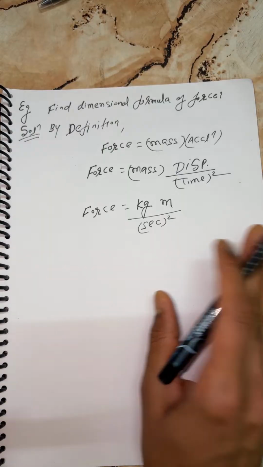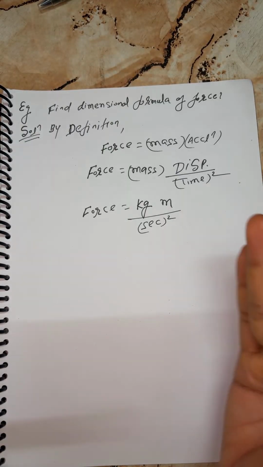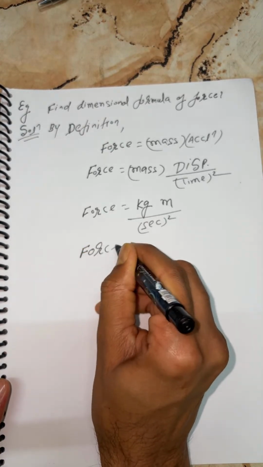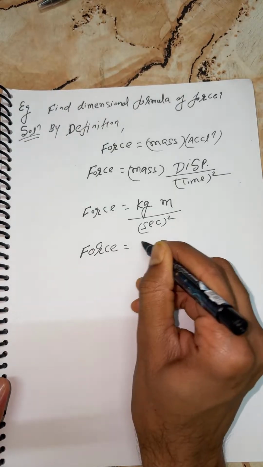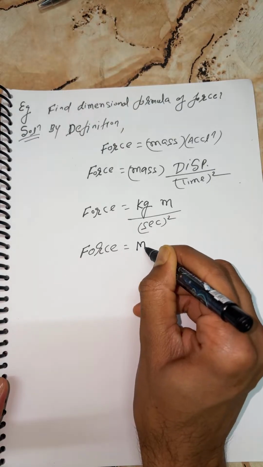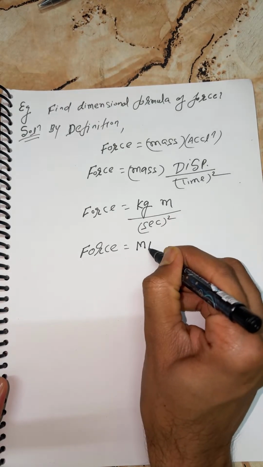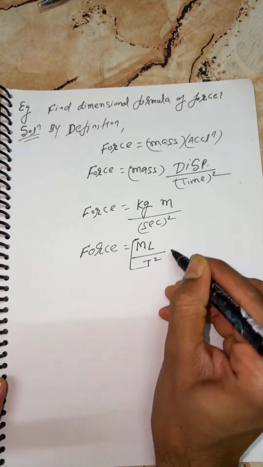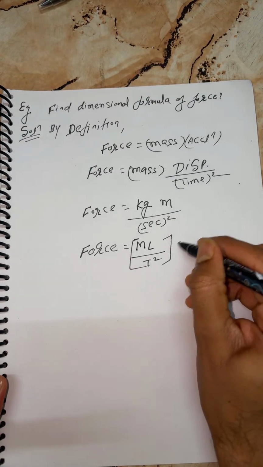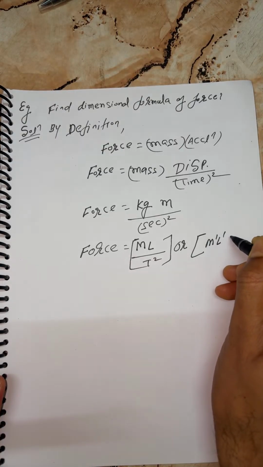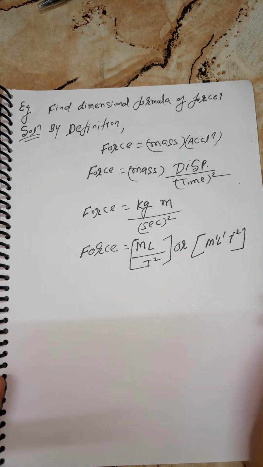Okay, now this is unit, but we don't want unit here. We wanted the dimensional formula. So now students, you can say force here. Dimensional formula is what, my kids? First here, you can say kilogram replaced by mass M, then length L, and this is T to the power 2. There is no worry. This is also a correct answer. Or you can also write the same M1, L1, T minus 2. Both are correct, my kids.